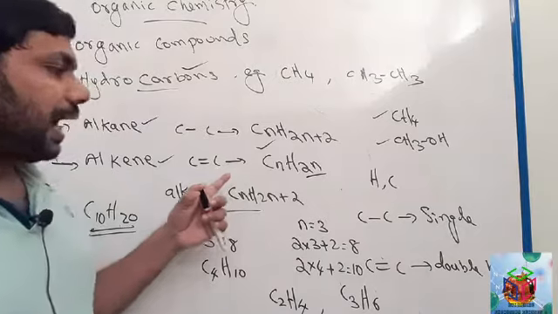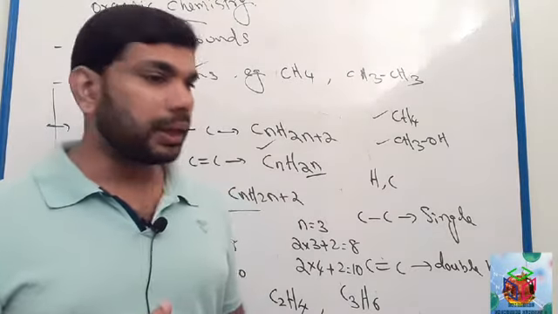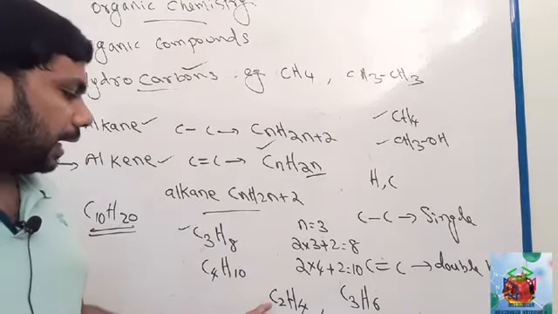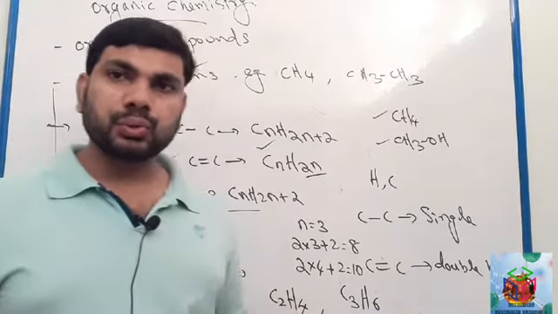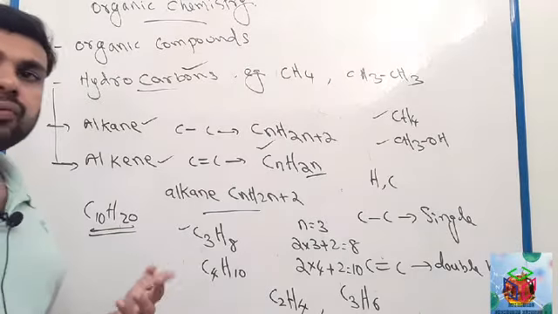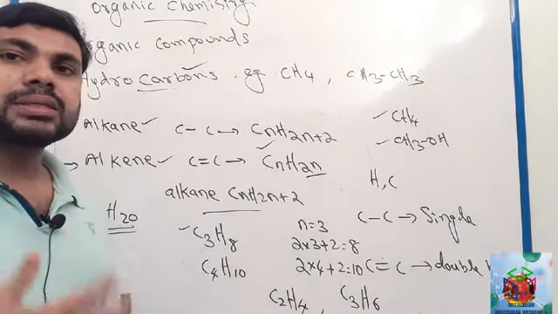And for alkene, CnH2n. One alkene which contains 2 carbons has 2 times 2 hydrogens. One alkene which contains 10 carbons has 2 times 10 hydrogens.